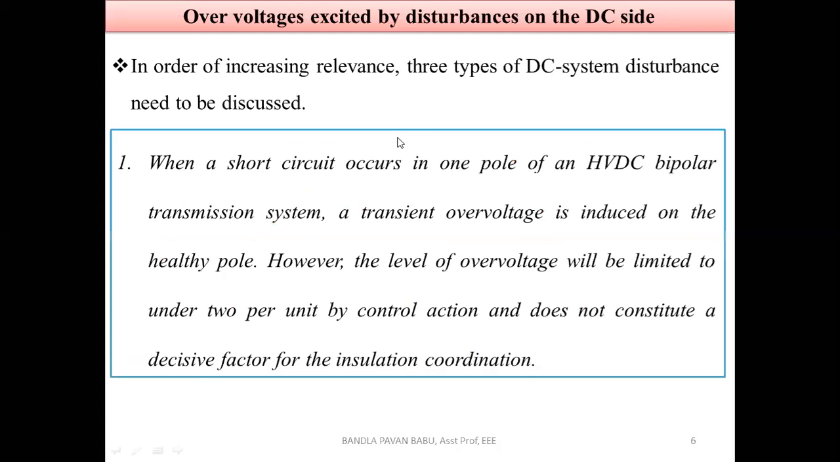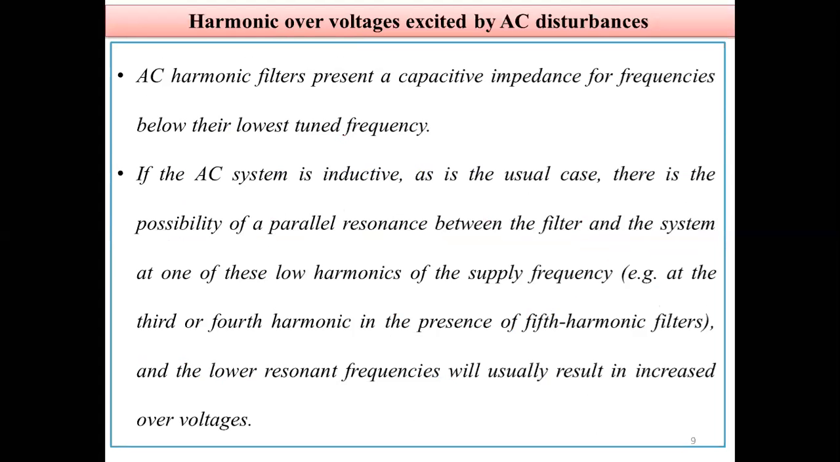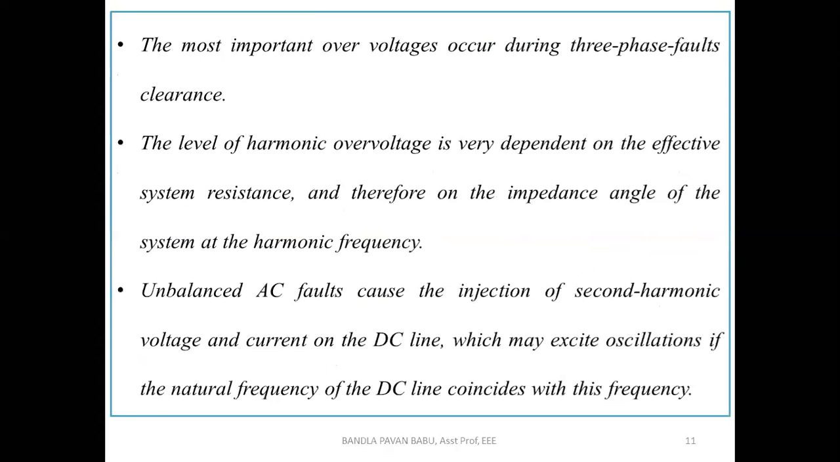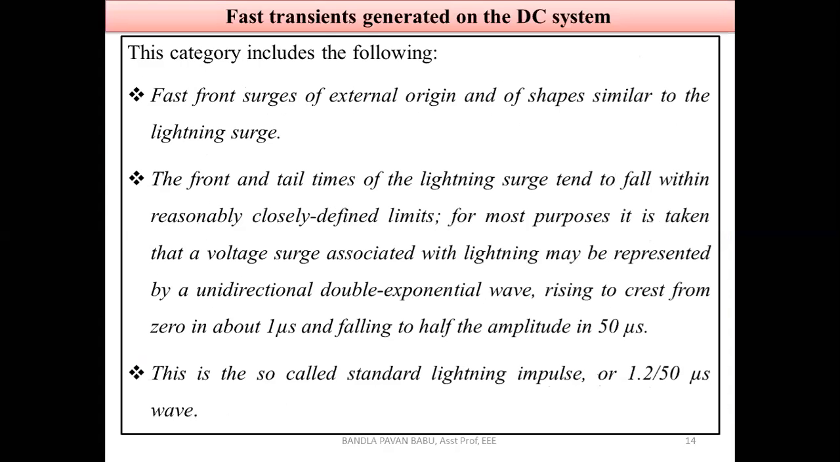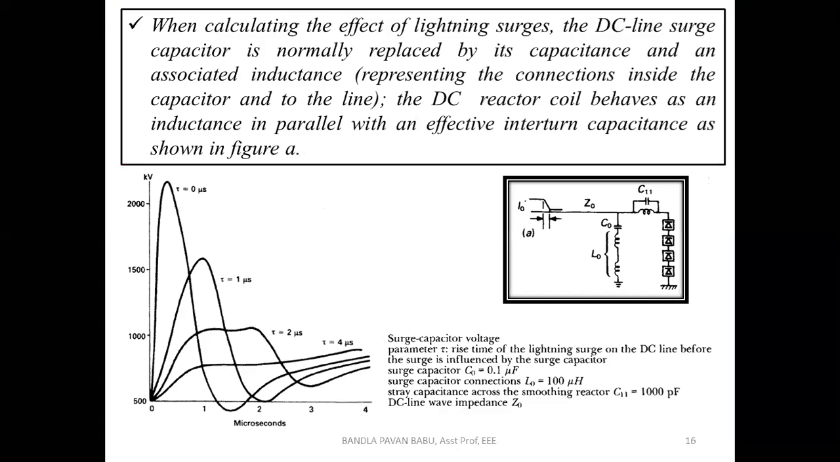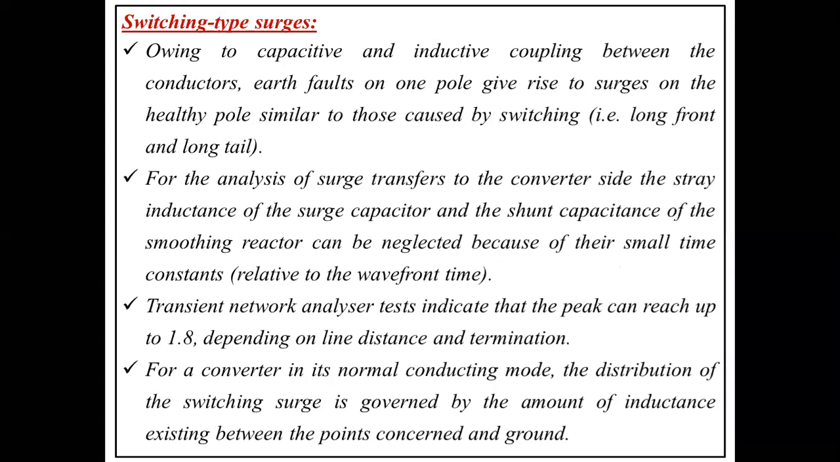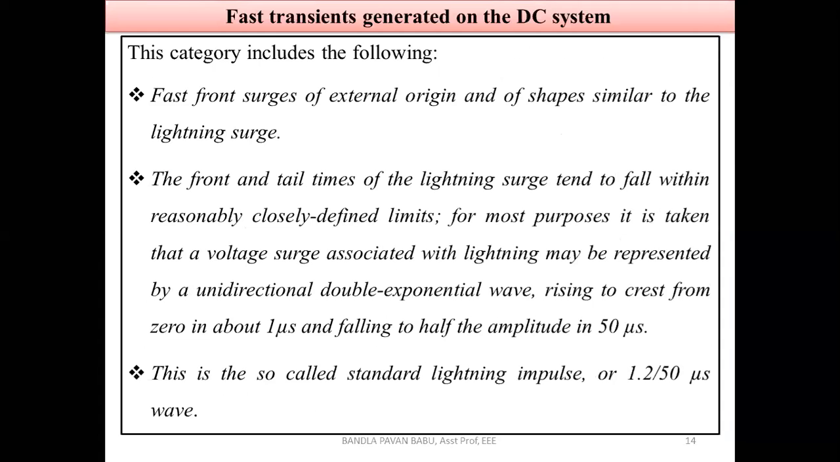Next, I would like to have a glance at the over voltage excited by disturbances on the DC side. Next, harmonic over voltages excited by AC disturbances, and over voltages owing to the converter disturbances itself. Next, fast transients generated on the DC system. In that we have considered the lightning surges and the switching type surges. Up to here we have seen. From here I would like to start this session, that is fast transients generated on the DC system.